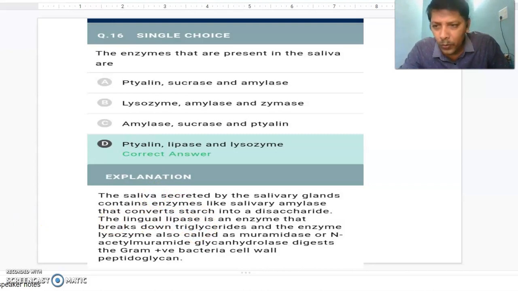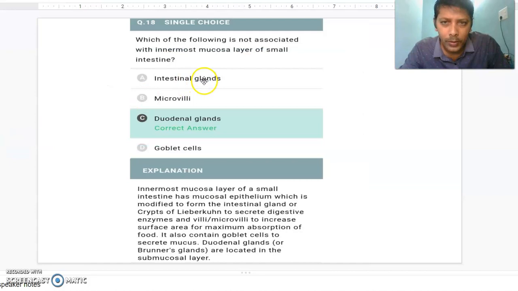Okay, right. Let us move on to the next one, that is the 18th one. Which of the following is not associated with the innermost mucosa layer of the small intestine? First of all, you should know what the four layers are. Outermost serosa, then muscularis externa, submucosa, and mucosa are the four layers present in the wall of the alimentary canal. Here they are asking about the small intestine. The innermost layer in the small intestine is the mucosal epithelium.